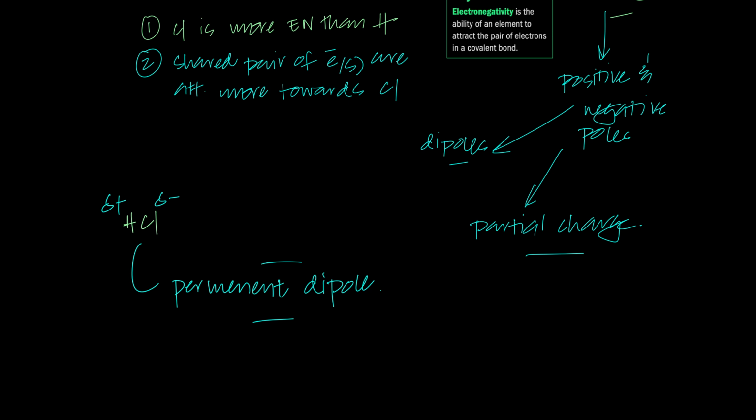Permanent means forever. It's going to exist forever. Dipole: separation of charges, a partial positive pole and a partial negative pole. Why does this exist? Because of the idea of electronegativity. So these two poles combined are called a permanent dipole, because they are always going to be there.